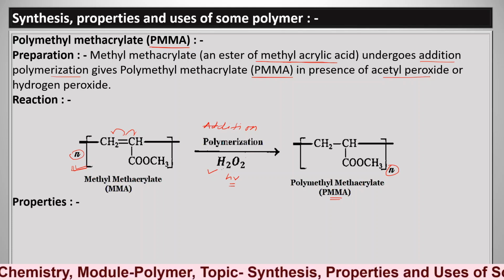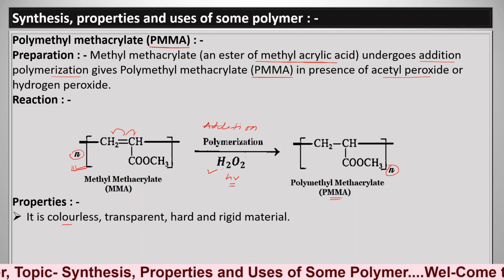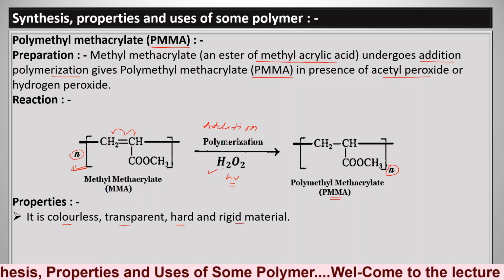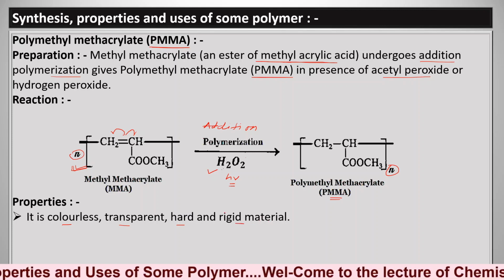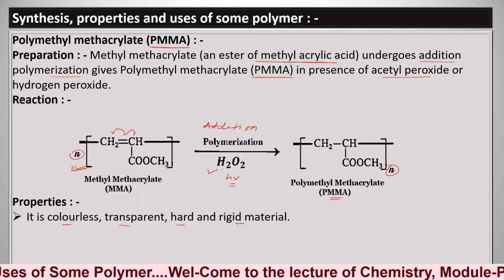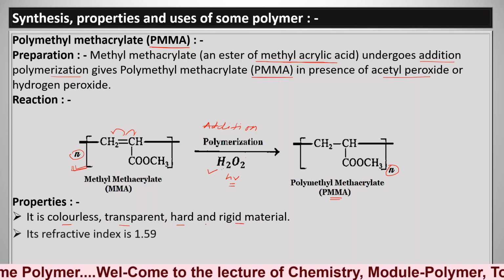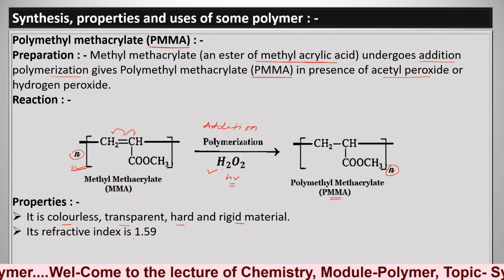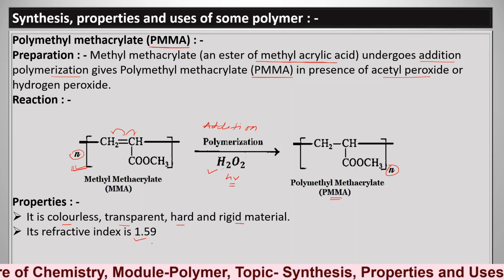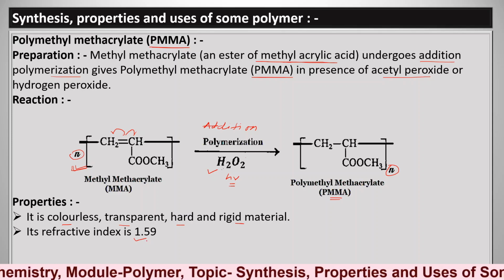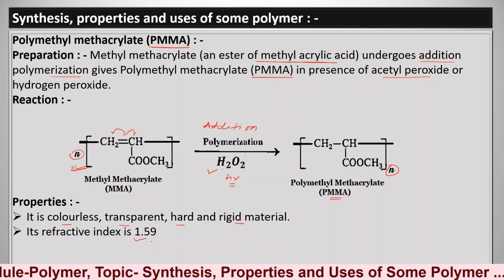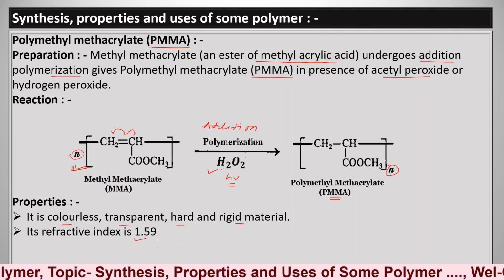Then properties. So this is a colorless, transparent, hard and rigid material. Polymethyl methacrylate is a colorless, transparent, hard and rigid material. Its refractive index is 1.59, like water and glass. And this refractive index, that is, these properties are most important in the application of polymethyl methacrylate.